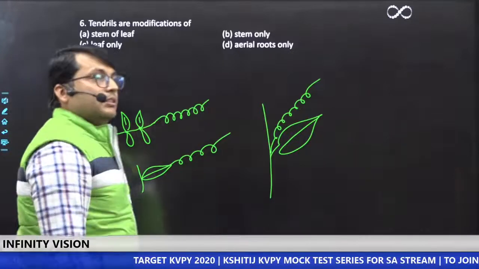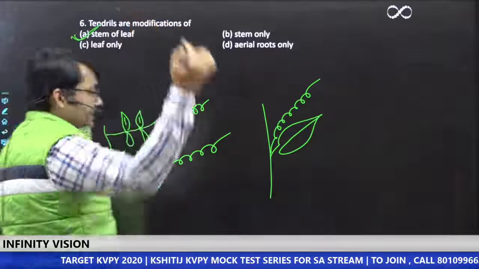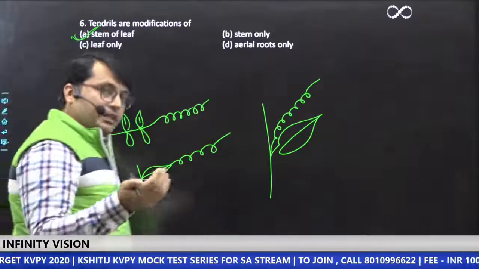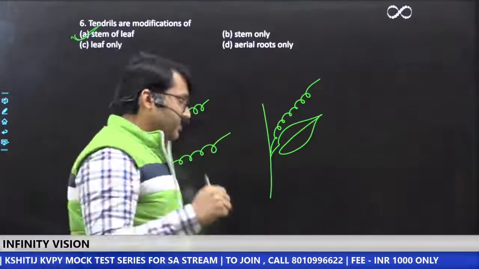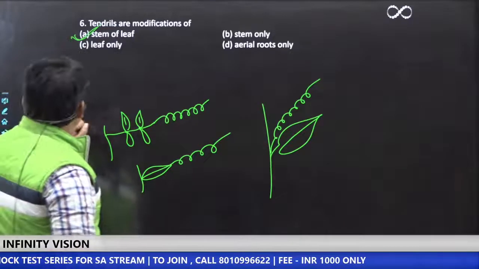So the correct option is obviously option A. Good to see that again. All of you are correct. Stem or leaf both can modify into tendril, and there are different portions of stem and leaf that can modify into tendrils. Great. Let's move on to the next question.